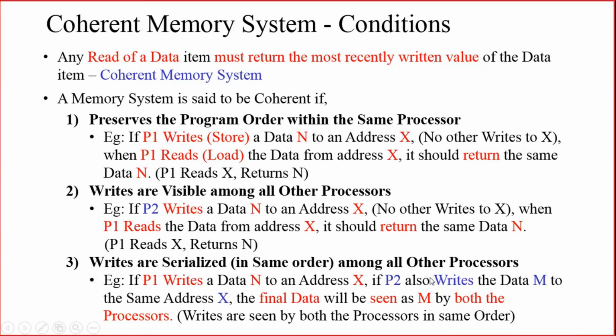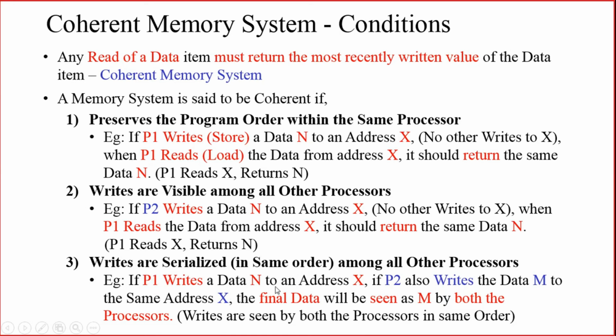After some time, P2 is also writing another data, M, to the same address location X. So P1 has written N to X, and P2 has written M to X. So the final data will be seen as M by both the processes. Why? Because writes are seen by both the processes in the same order. That is why it is said to be in the serialized manner.